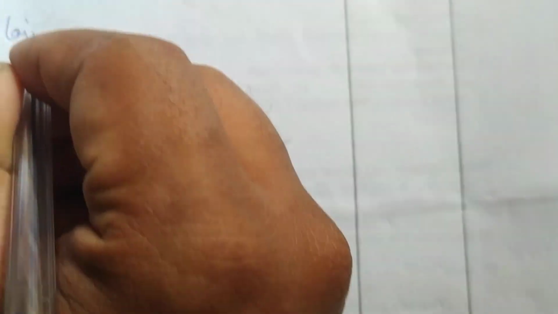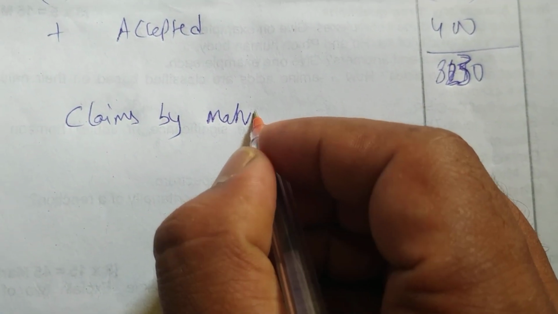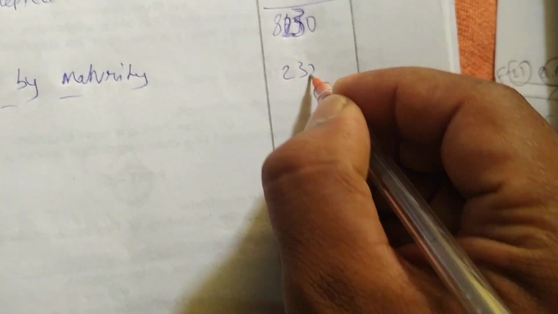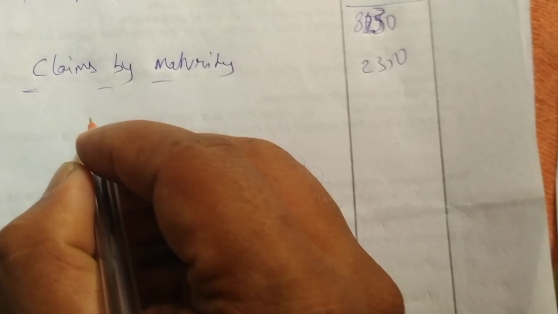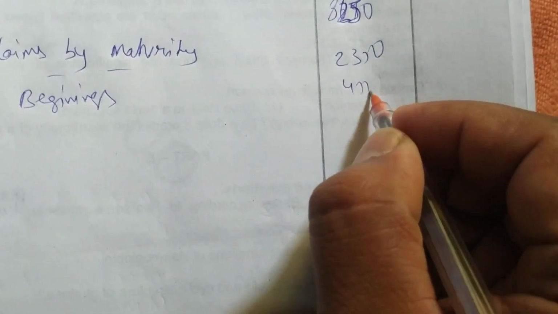Okay, now we'll do maturity. Claims by maturity paid is how much? 2350. Outstanding beginning how much? 450. Closing is how much? 600. Beginning of the year 450, deduct.